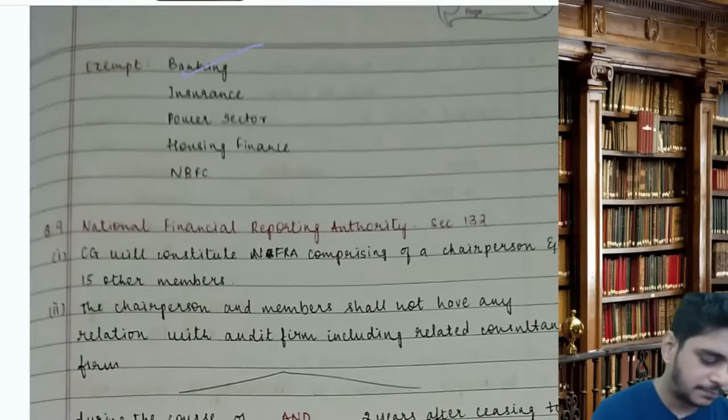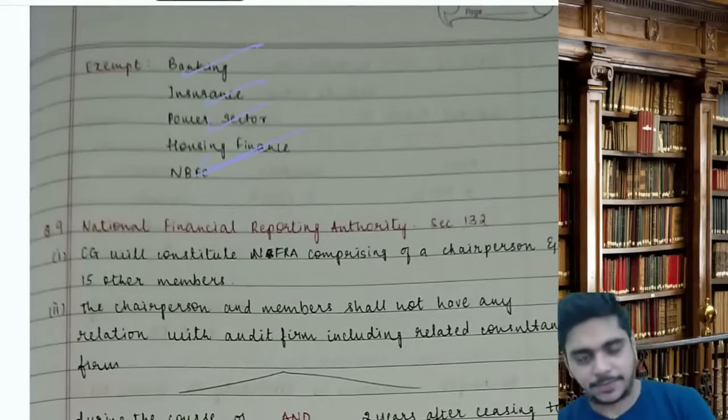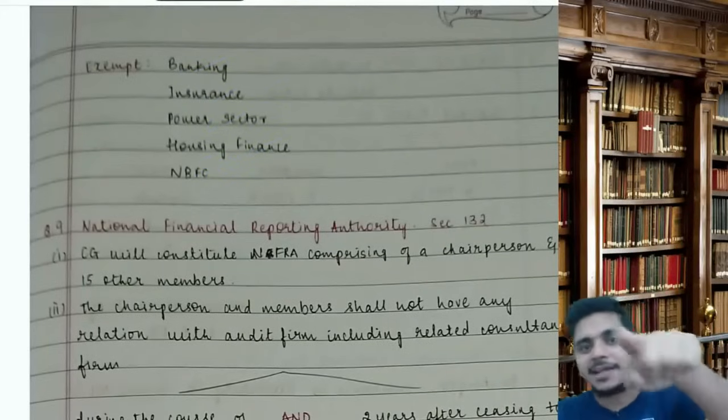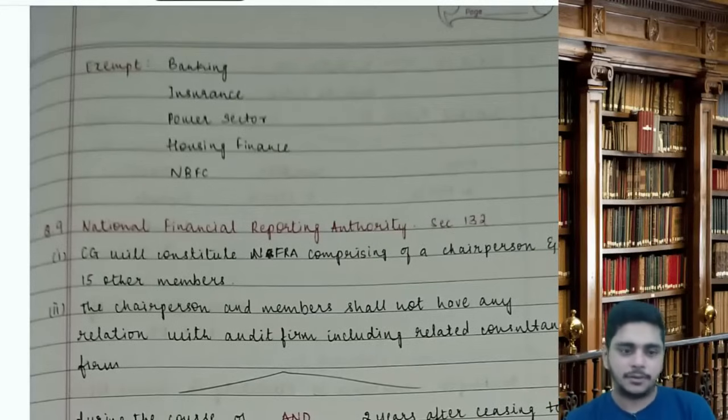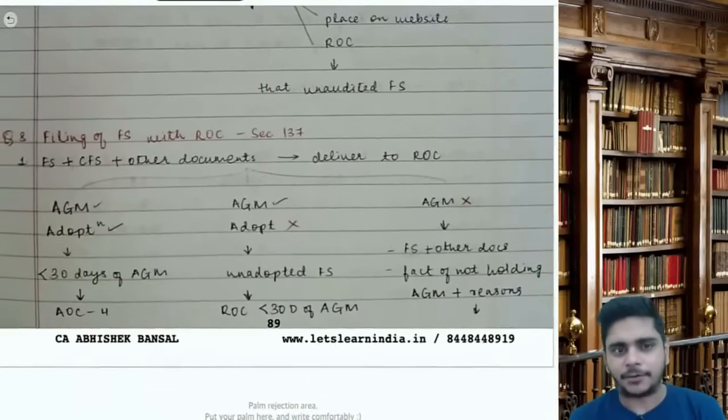However, banking, insurance, power sector, housing finance and NBFC are exempt from XBRL. Even if you fall in this category, if you are banking, insurance, electricity, housing finance or NBFC, you are exempt from XBRL. Cool? Read. Section 137 is a little important. Read.